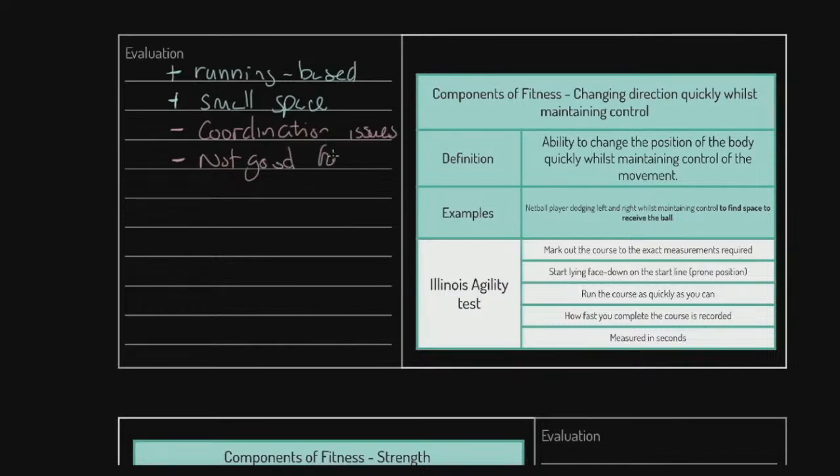Another problem is it's not good for racket sports. Think about something like table tennis. Table tennis is a very side-by-side, crabby type action, and this test doesn't really measure that. It's a lot of forward action with small amounts of side-to-side movement. So we're better with something like a hexagon test. I'm not going to get into the details of what that is, but that might be better. So we need to be able to evaluate and say why this is relevant and not relevant.